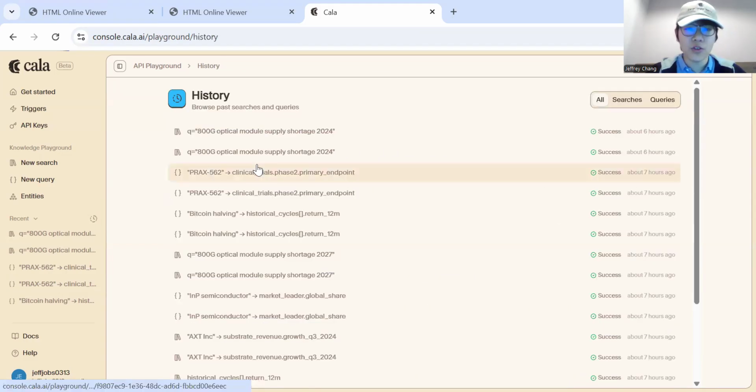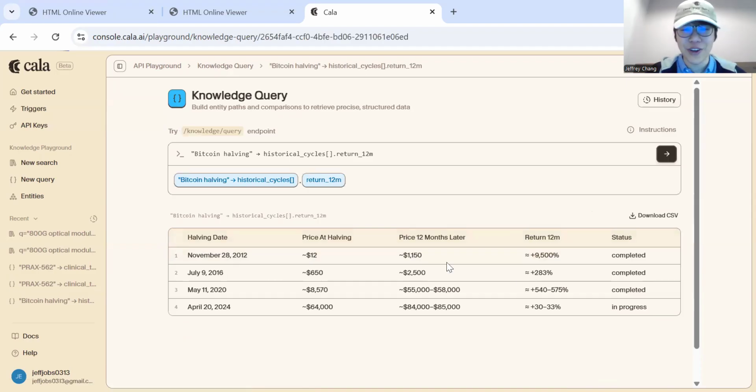And there are also clinical trial verifications. There's also a very interesting Bitcoin halving trend, which is verified by Cala as well. You have your price at halving, and then 12 months later, it just somehow blows up. Very funny story. I did not know this before this.